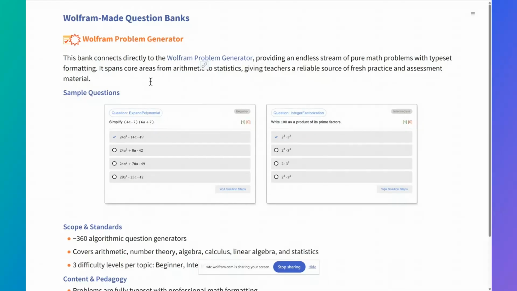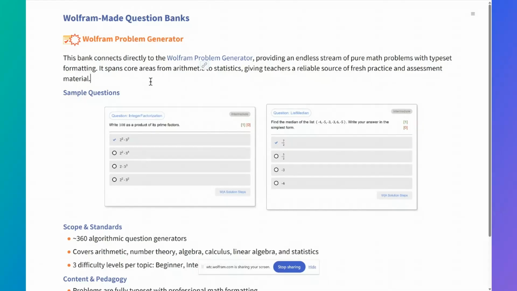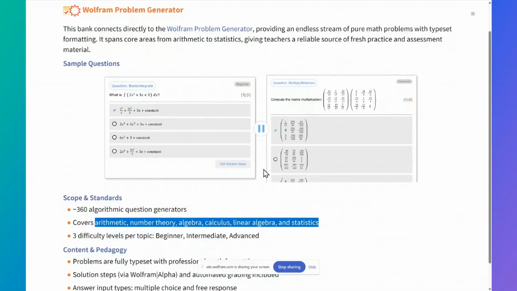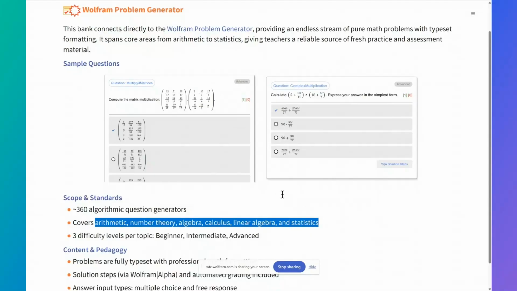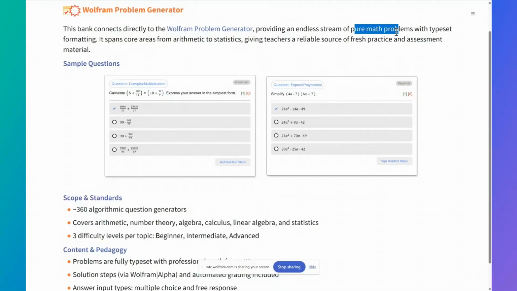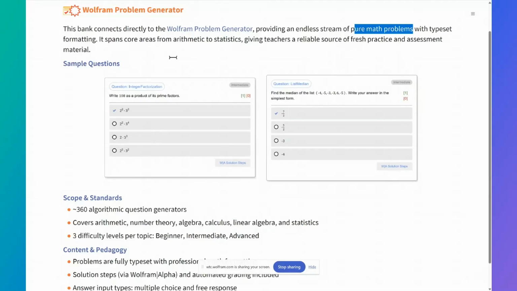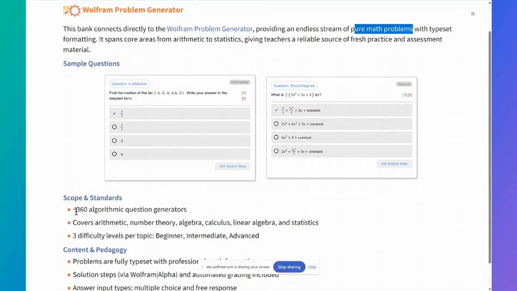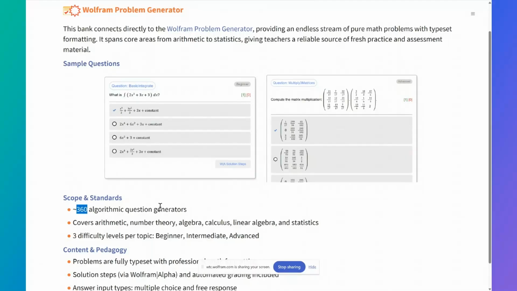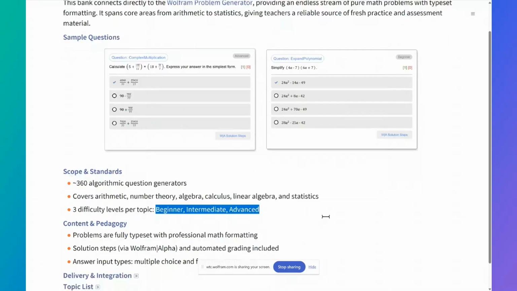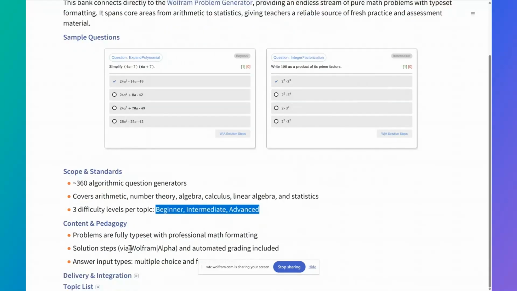But with Quezzio, we have the ability to pull those questions in. This covers 6 topics: arithmetic, number theory, algebra, calculus, linear algebra, and statistics. These questions are largely pure math problems with typeset formatting of mathematical components inside of them. In total, there's roughly 360 algorithmic question generators, split into 3 difficulty levels of beginner, intermediate, advanced. For each of these, there are solution steps generated by Wolfram Alpha.